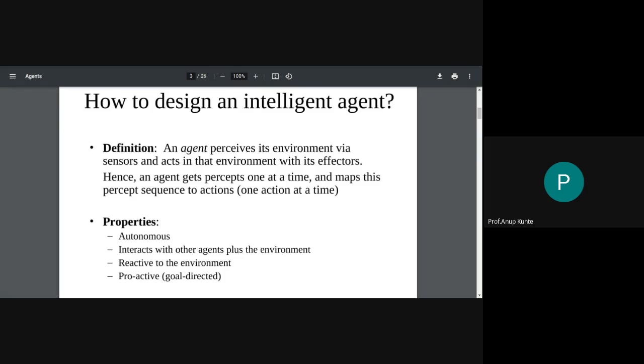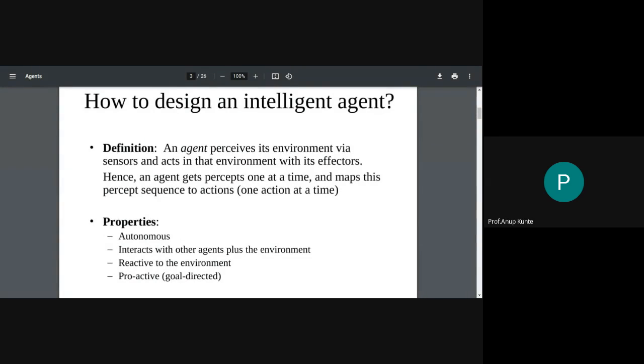Now, there could be different properties that an agent can have. An agent can be an autonomous agent. We said, what do you mean by an autonomous agent? If the agent relies only on its own discretion in deciding which action to perform, depending on the percept sequence, then such an agent is called an autonomous agent.